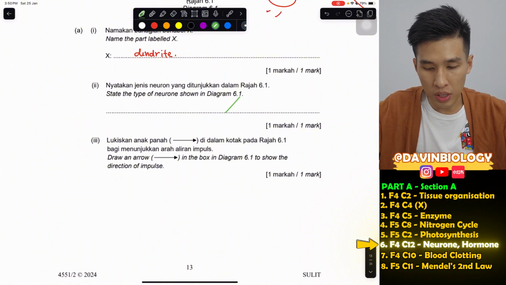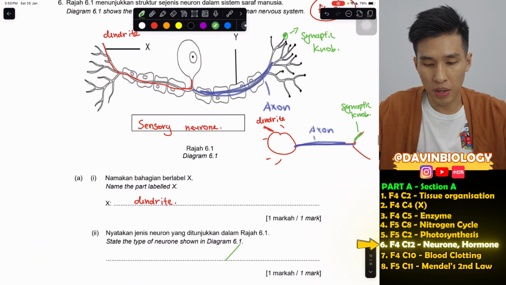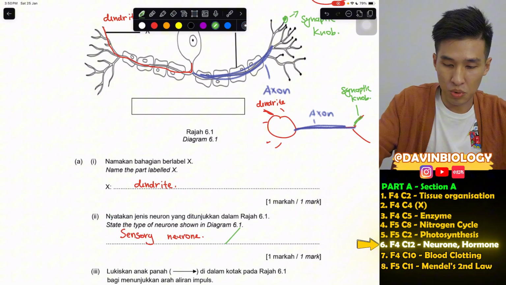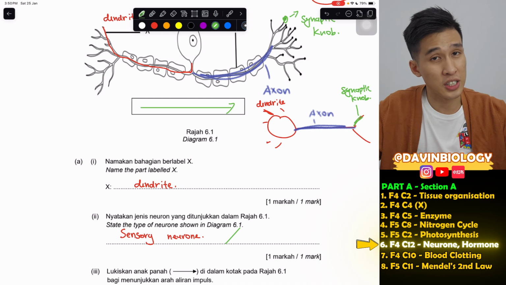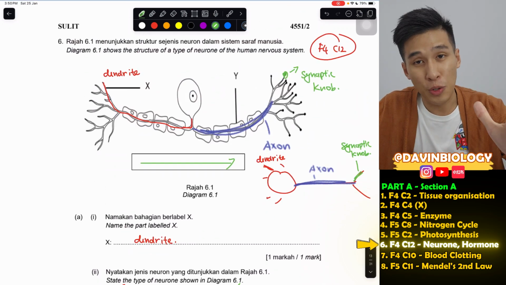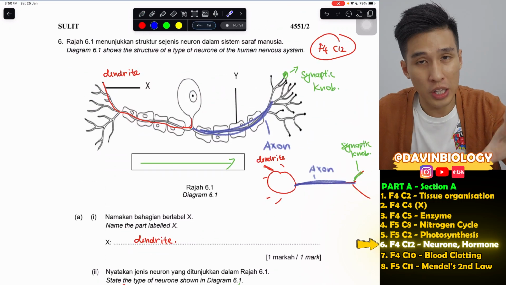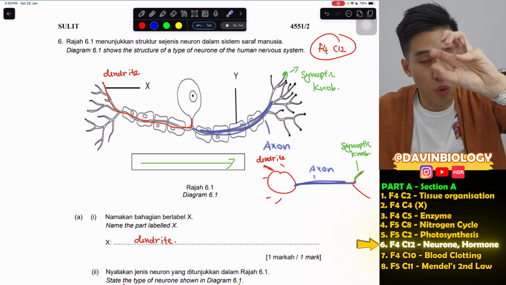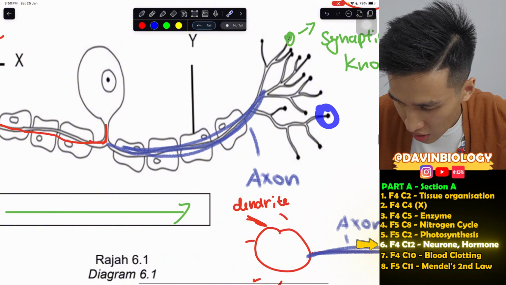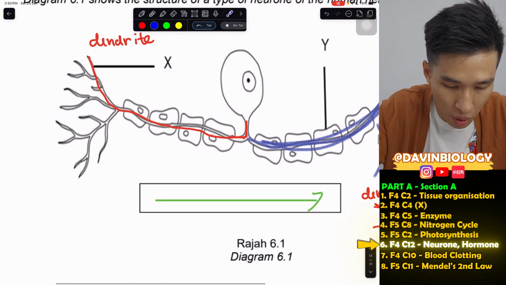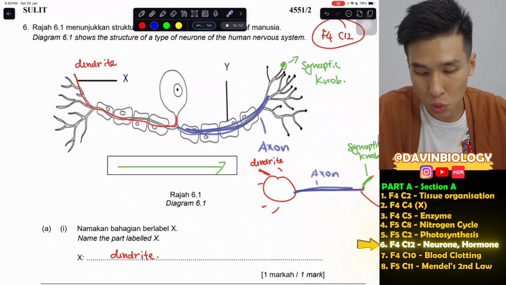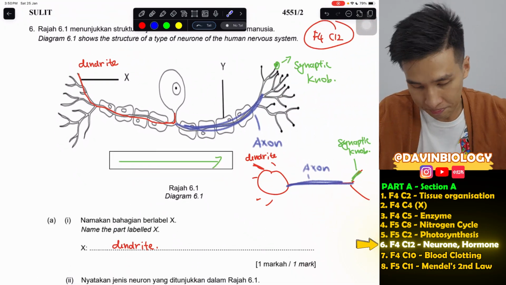Draw an arrow in the box to show the direction of impulse. Oh, the box is supposed to draw the arrow, okay. Of course, you move from head to tail, in this direction. Okay, how do I know where's the head, where's the tail? Because of the synaptic knot. If you know the meaning of knot, it's like a door knot, you know, the part that you twist to open the door. So there's this round thing you can see here. So that's the synaptic knot. See, here doesn't have the round thing. That's why this is not the synaptic knot, this is the head, the dendrite. So that's how I know. That's why the direction will be from left to right.